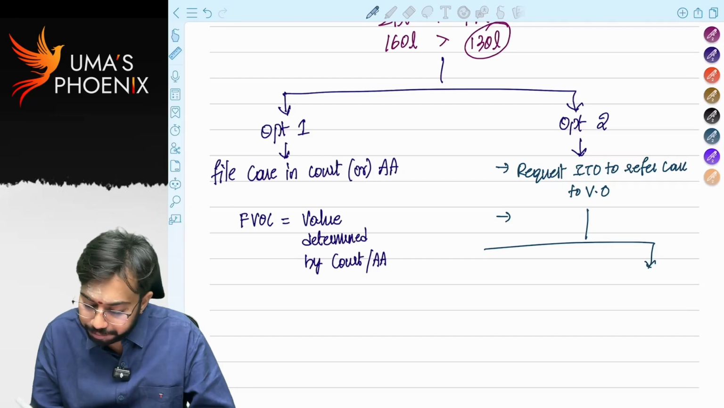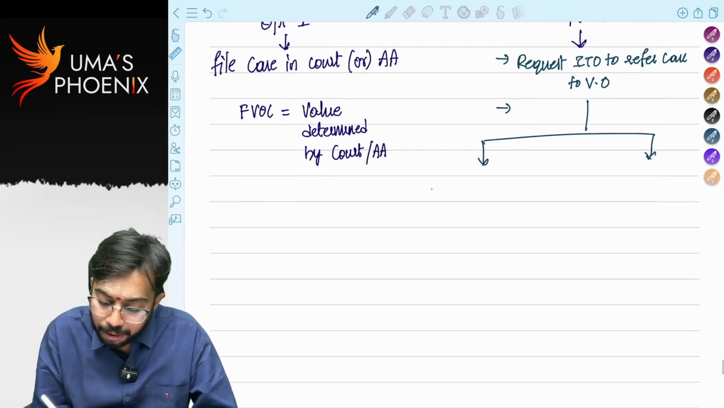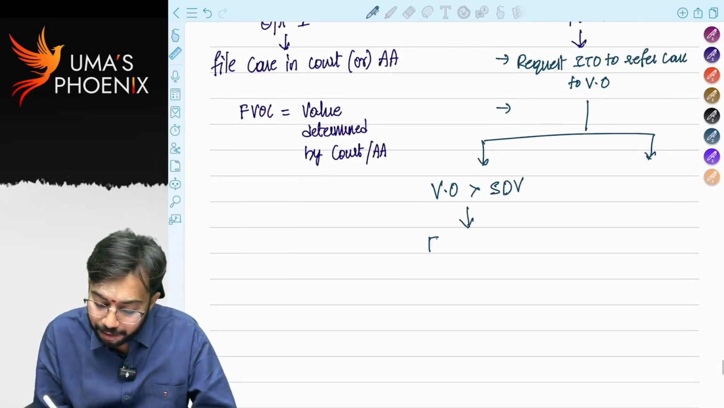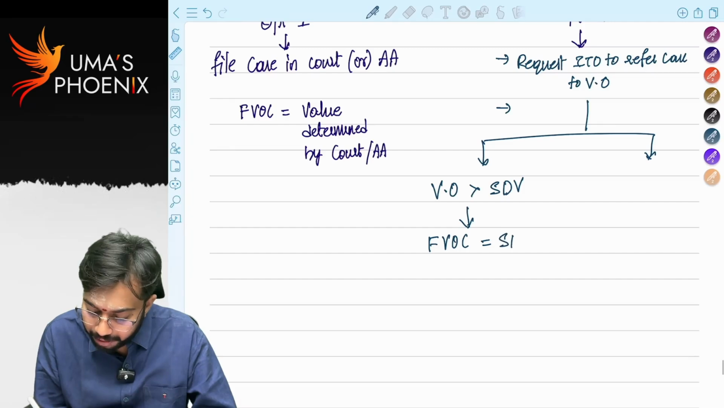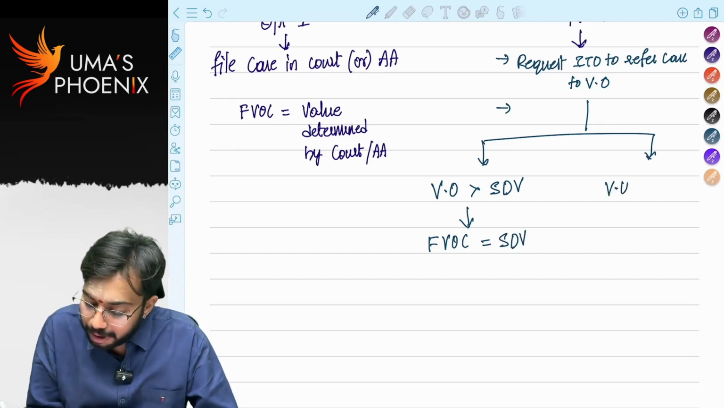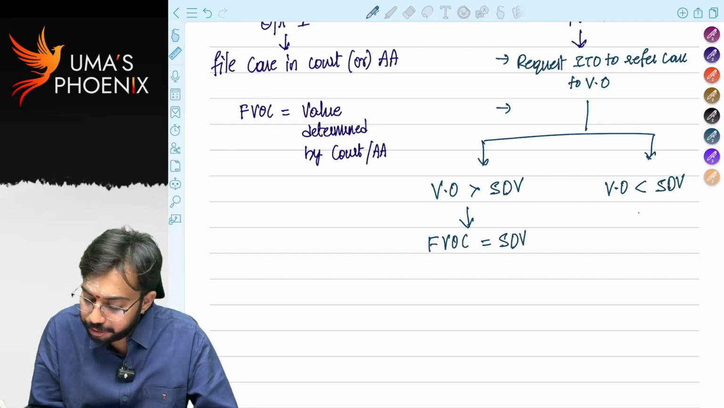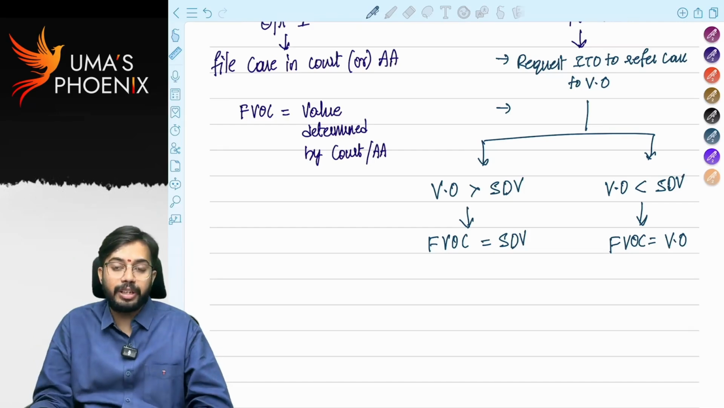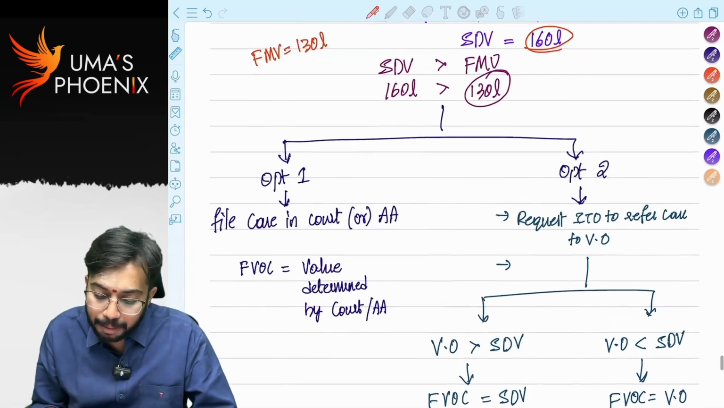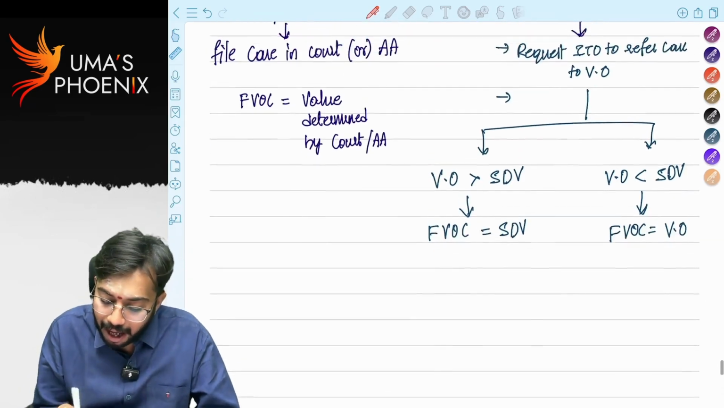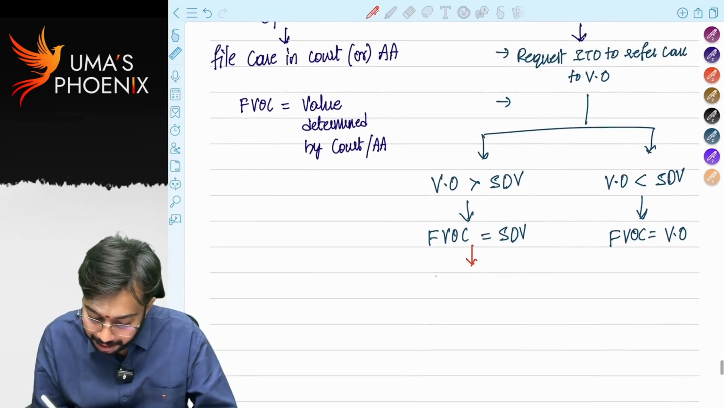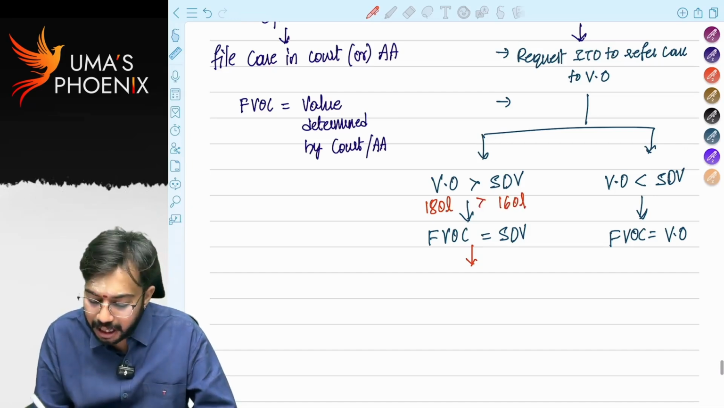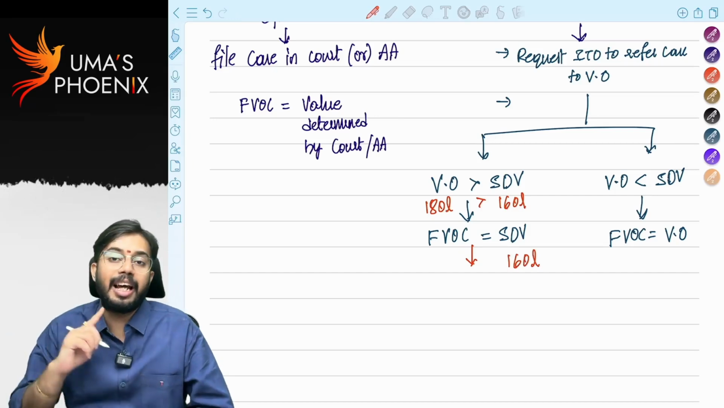Two options will come. If the value determined by the valuation officer is greater than stamp duty value, in this case, full value of consideration is equal to stamp duty value. If the value determined by the valuation officer is less than stamp duty value, full value of consideration is equal to the value determined by the valuation officer. I will tell an example. Stamp duty value is 160 lakhs. The value determined by the valuation officer is 180 lakhs, which is greater than 160 lakhs. So in this case, full value of consideration is equal to 160 lakhs.